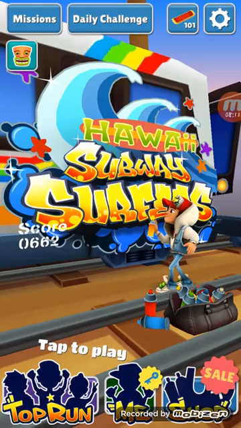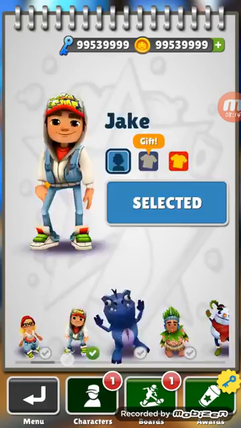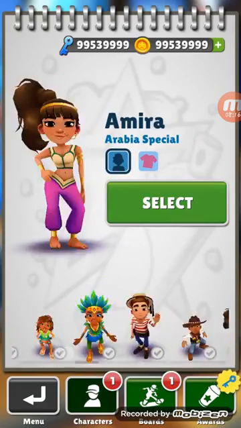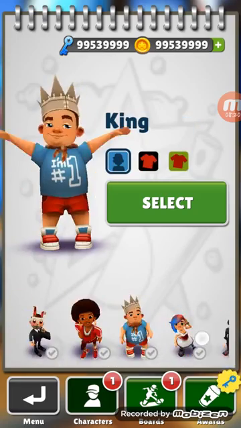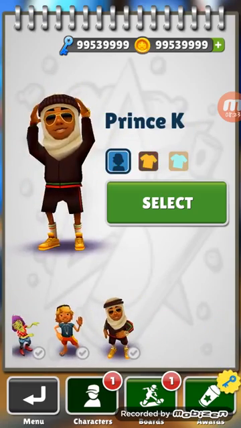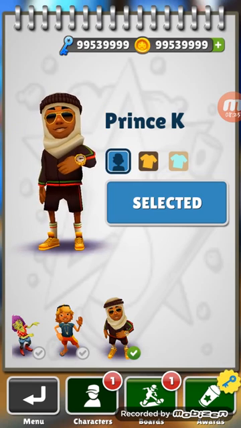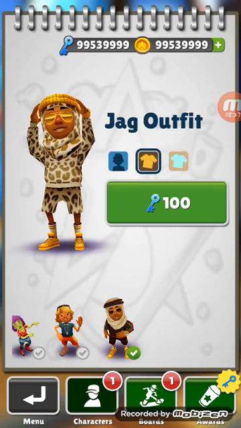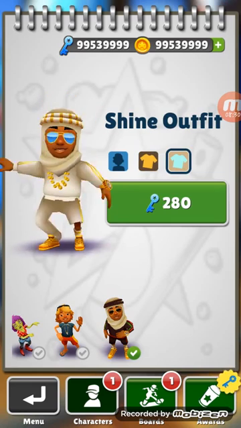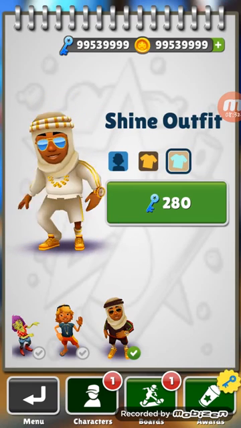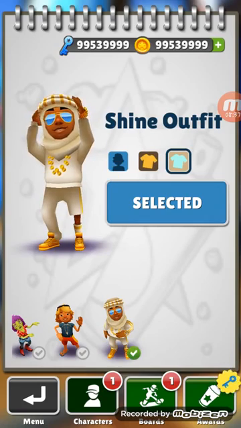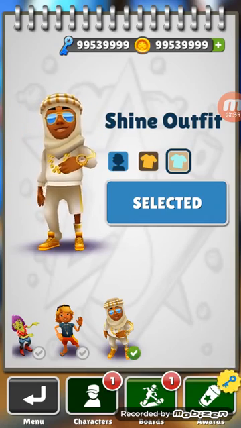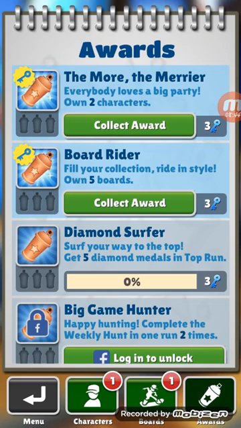As you can see here, every character has been unlocked by using the mod application. Everything is unlocked. This prince one looks better. Costume is not that interesting. I'll go with this one. Yeah, this seems to be good. It is 280 keys. I would like to purchase it. As you can see, my keys are still the same, constant. Yeah, there is an award for me. I would like to collect this award.